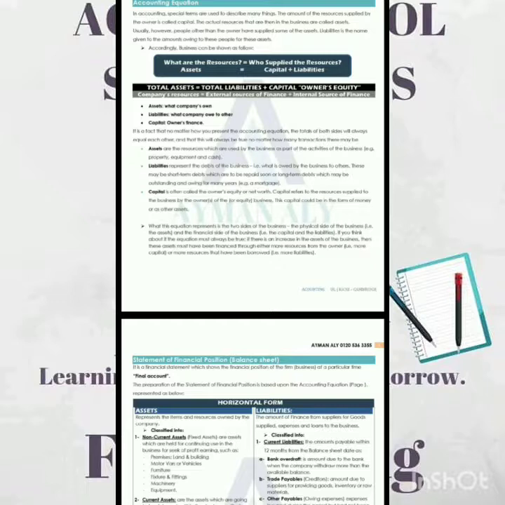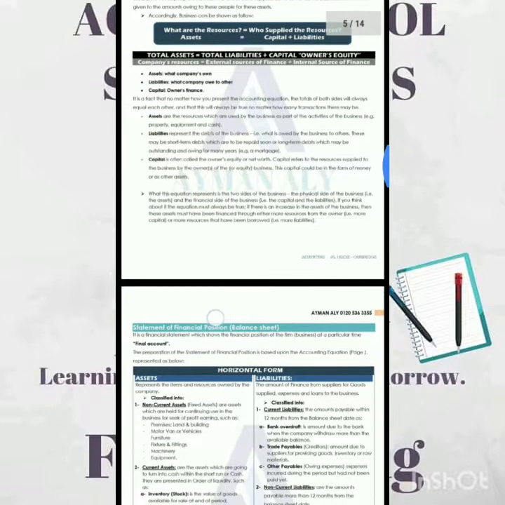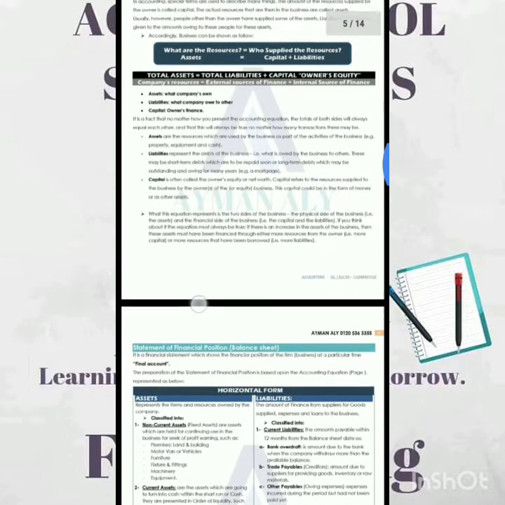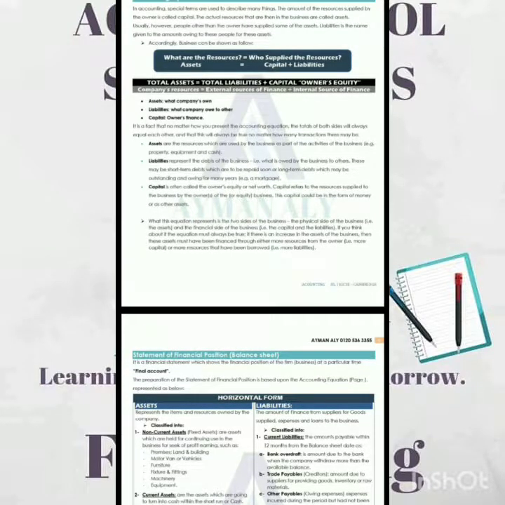So how does the business get these assets or resources? Through financing from suppliers who are supplying the company with goods, or with the raw materials in order to make the production. This is the first source of financing the company. The second source, which is the main source, is the capital, which is considered the owner's equity or the net worth of the company, which represents the owners.